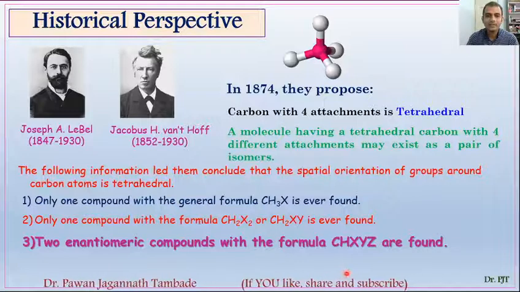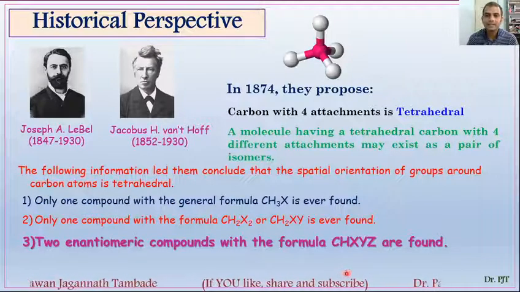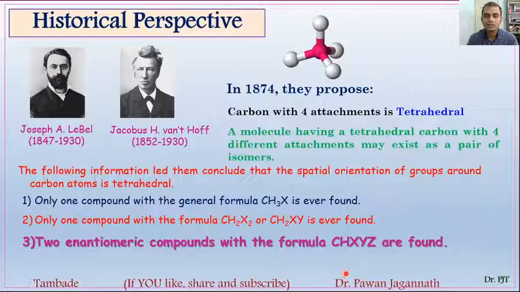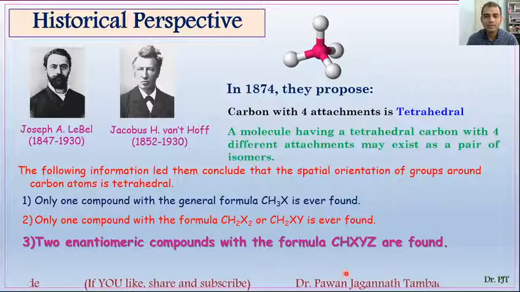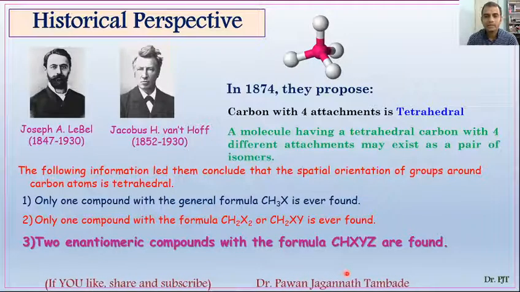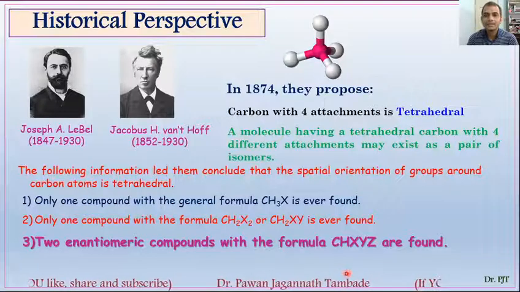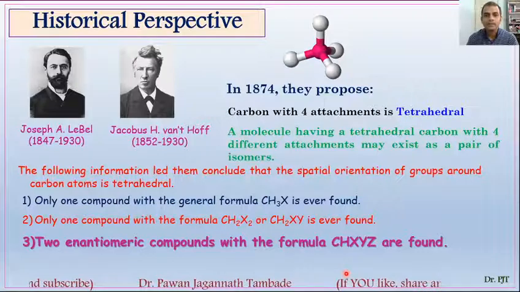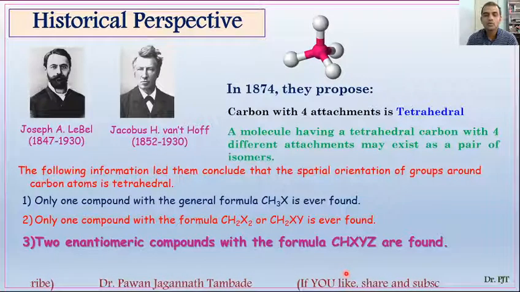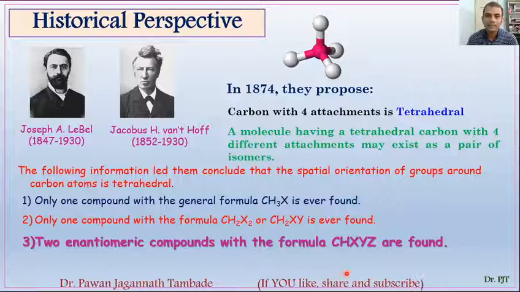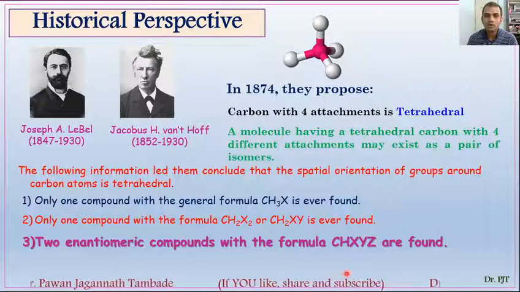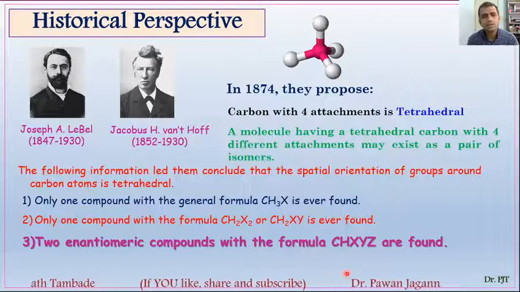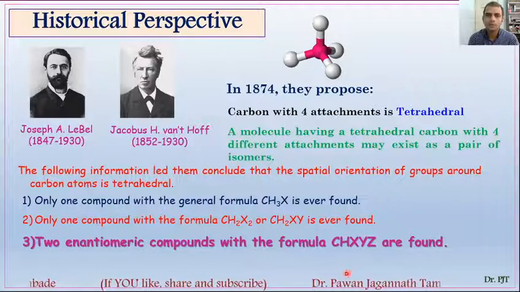Now when Le Bel and van 't Hoff proposed this theory, at that time some great organic chemists opposed this theory and called it childish behavior of Le Bel and van 't Hoff. But later on it was proved to be a great proposal. Jacobus van 't Hoff in 1901 got the first Nobel Prize in chemistry for his outstanding work on osmotic pressure and related things. So this is all about the historical development in stereochemistry.